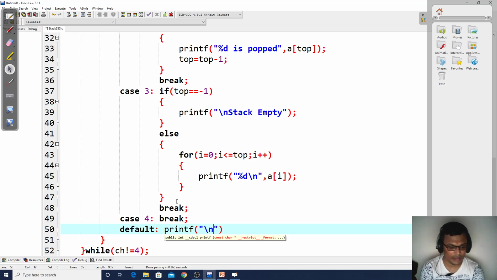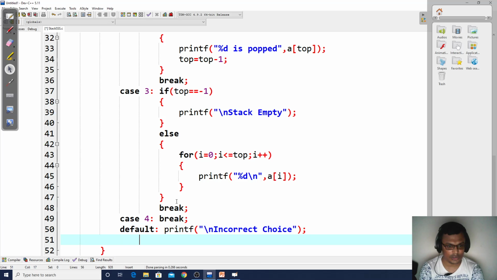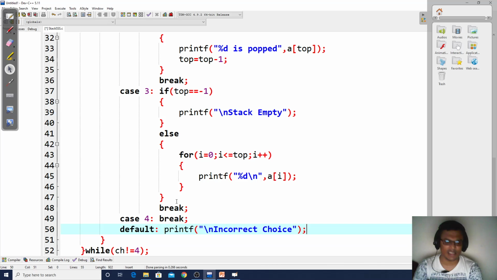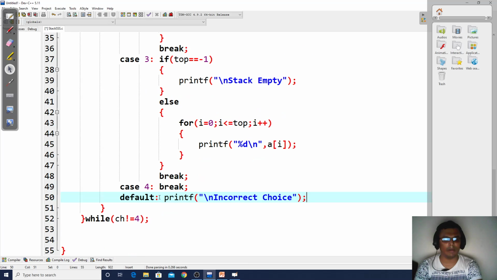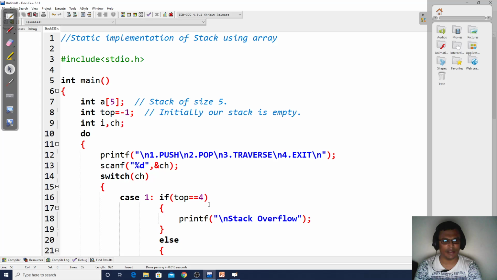So how am I handling it here? I can print a meaningful message: incorrect choice. And in default I don't need to write a break, because as it is, it is going to come down and come out of our loop. So I hope you have understood the essence behind the 4 cases of stack implementation. So let us try to compile this.